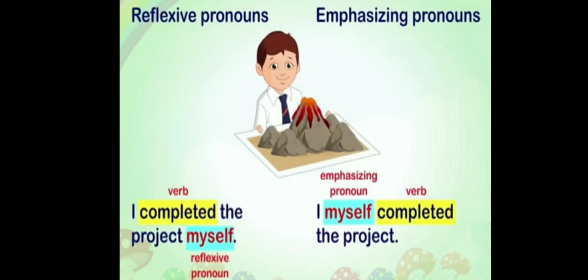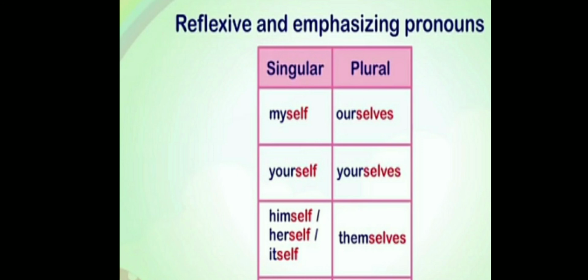Hope you are clear with reflexive pronoun and emphasizing pronoun. Both end with self or selves. So children, what are the reflexive and emphasizing pronouns that we use for singular and plural nouns? For singular nouns: myself, yourself, himself, herself, itself. For plural nouns: ourselves, yourselves, themselves. Hope you're clear with this.